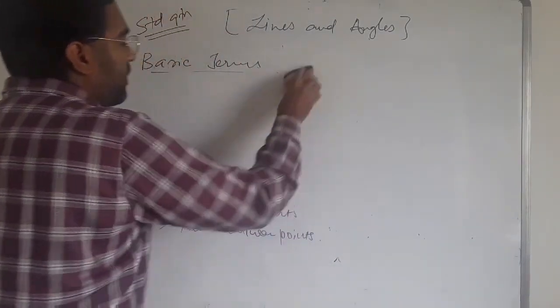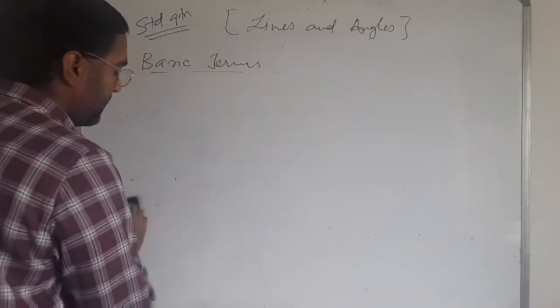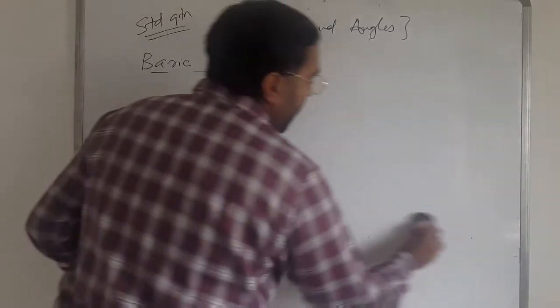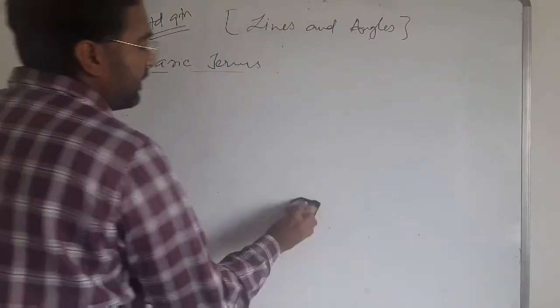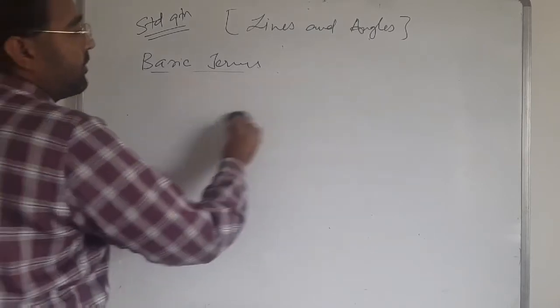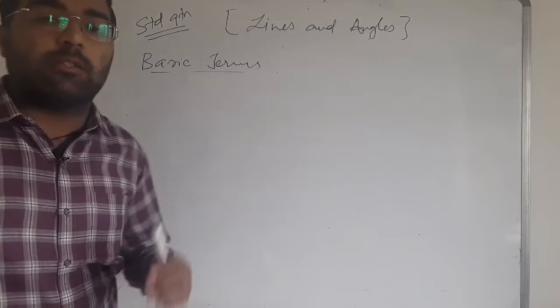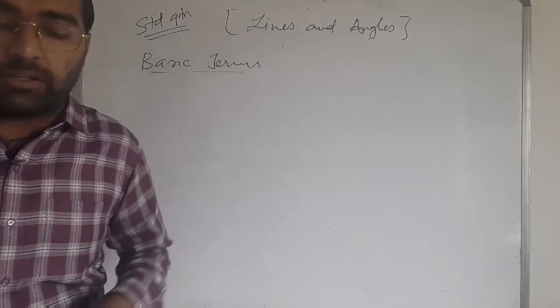Here we have learned about the point. Now we have to see about lines and about angles. For lines, there are two types of lines, that is parallel lines and intersecting lines.